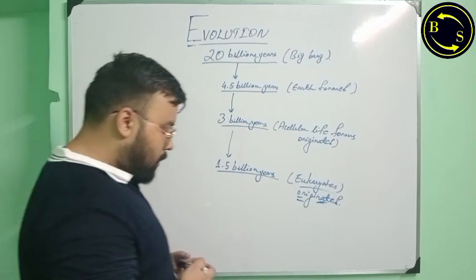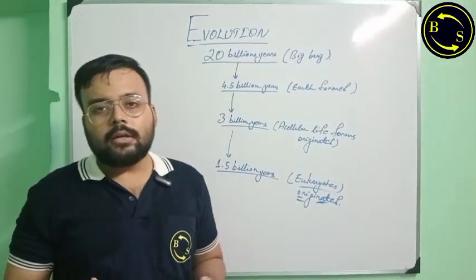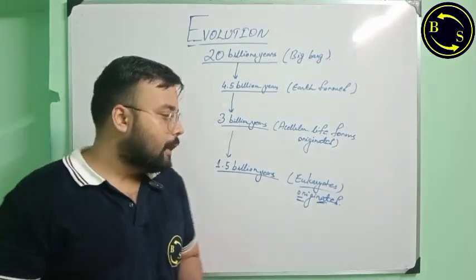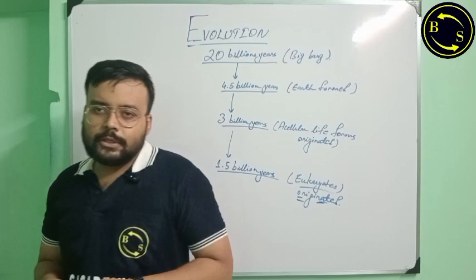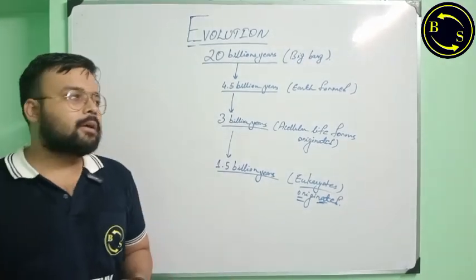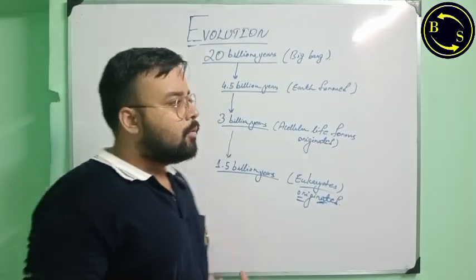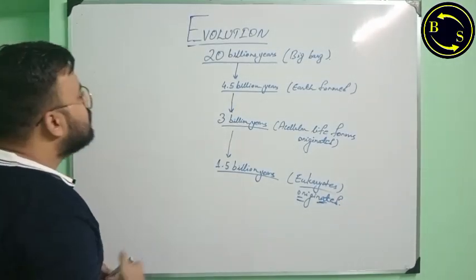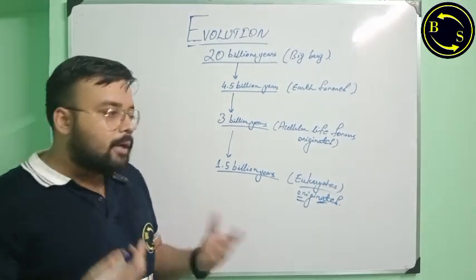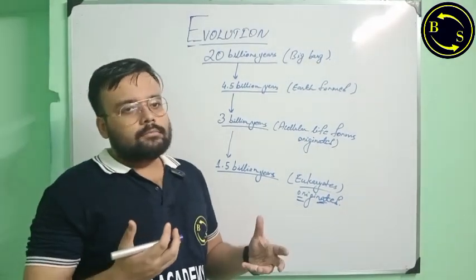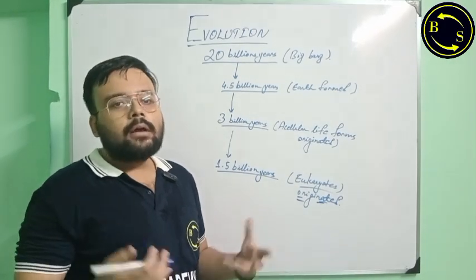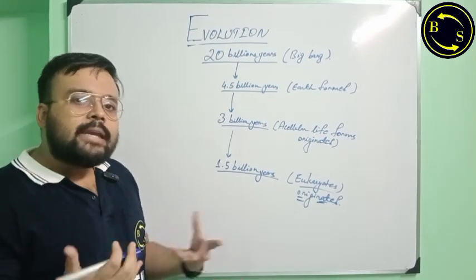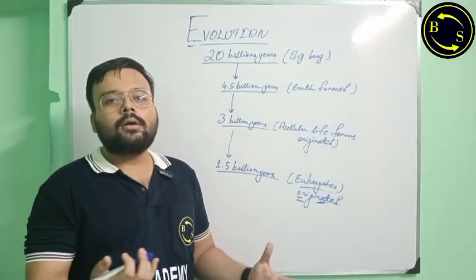Now there are various theories regarding how life came on earth. First, theories given by ancient philosophers like Aristotle, like Priestley, what they said, theory of spontaneous formation, theory of spontaneous creation. Spontaneous creation means like all living things are created by the magical powers of God from inanimate objects like mud, sand, water, etc.